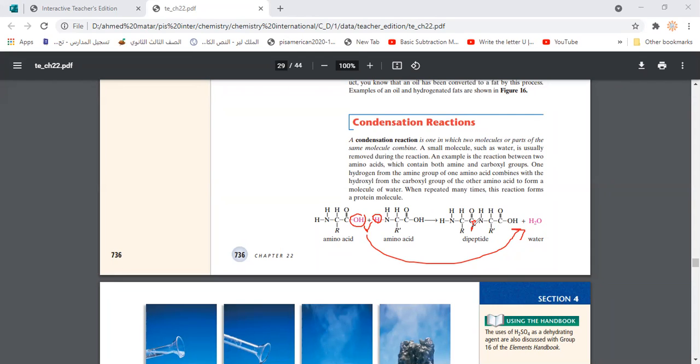This condensation reaction could take different forms, not just for amino acids. For example, if we have an alcohol like CH3CH2OH, and this alcohol reacts with an acid, for example CH3COOH. In that case, we have an acid because it contains the carboxyl group, and an alcohol because it contains the hydroxyl group.